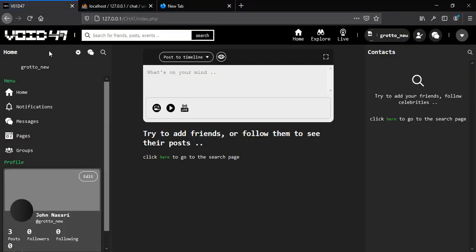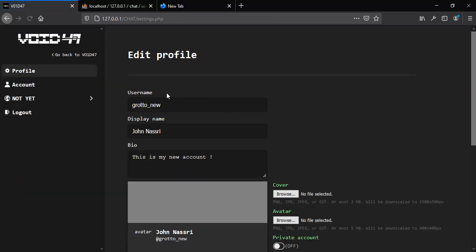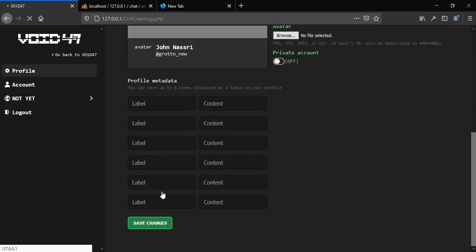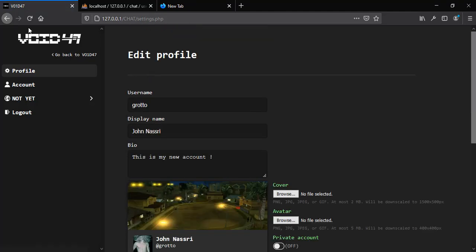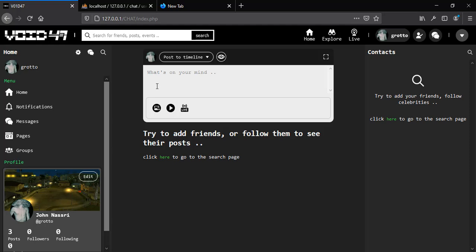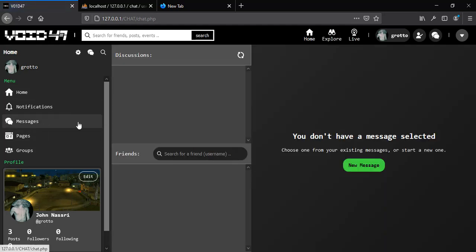Now I think the last part of this application is the chat section. Now let's go to the chat section and see how this works. Now basically to get back this image, let's go to our settings and let's try with the older one. Let's save the change, and as you can see we get our data back. Alright, so for chatting or for messages we need to add people or to add friends. Now to do that we need another account, and for that reason let's open another browser.